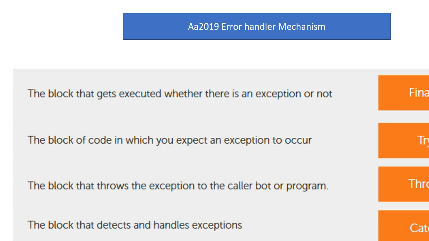And what about throw? It is the block that throws the exception to the caller bot or program. If you give throw in a child bot, it will throw the particular exception to the main bot or caller bot, or else to a particular program. And the finally block will get executed whether there is an exception or not. So this is the error handler mechanism in AA 2019.